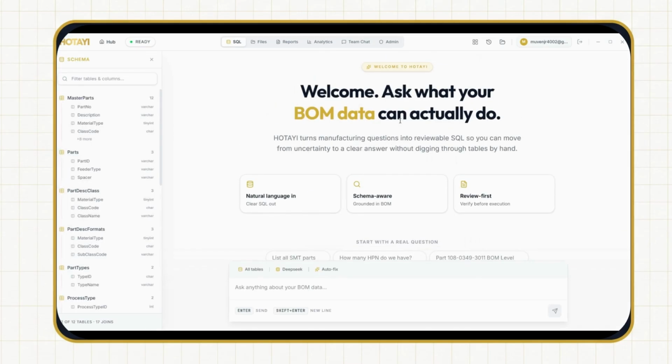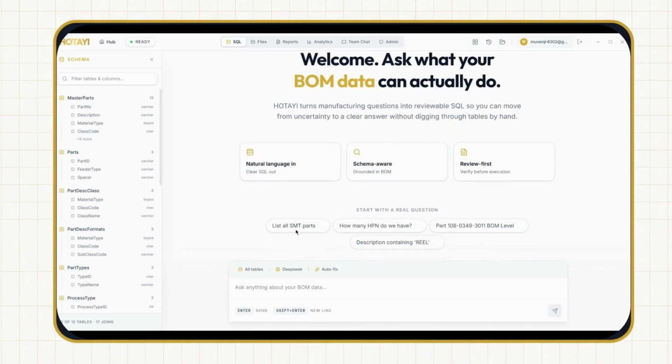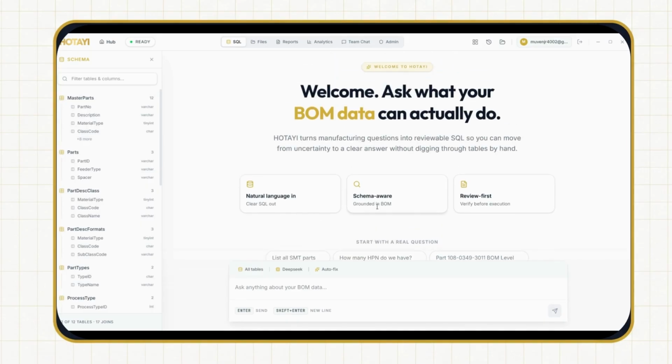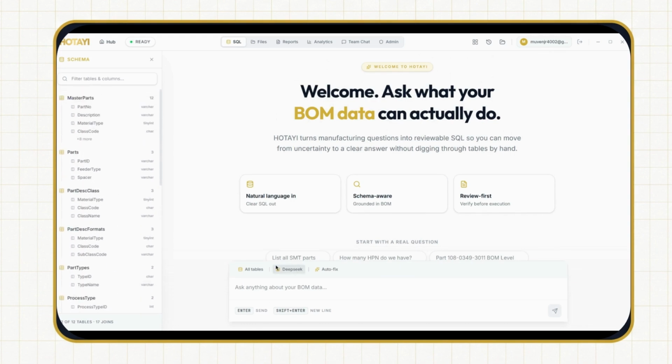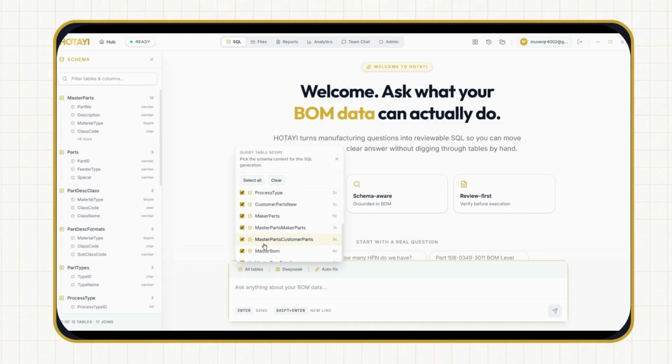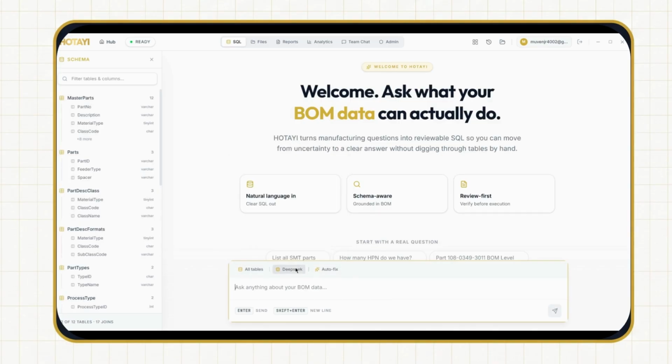SQL is where the AI chatbot is. On this page, they can see some example questions they can ask, what it does, and also what schemas are available for them to search. They can select which schema they want and play around with it. They can also choose which model they want, to save costs. And if they want to fix something, they can rephrase their question for better SQL. So I'm just going to ask a simple question.